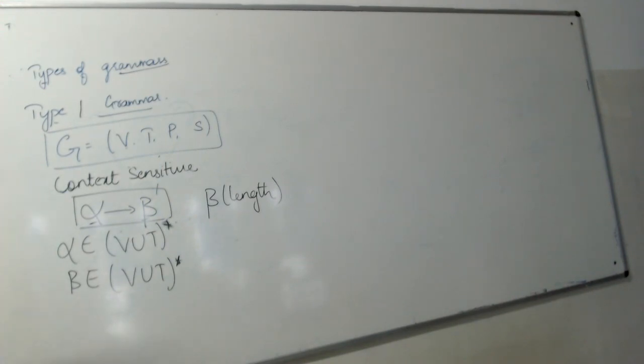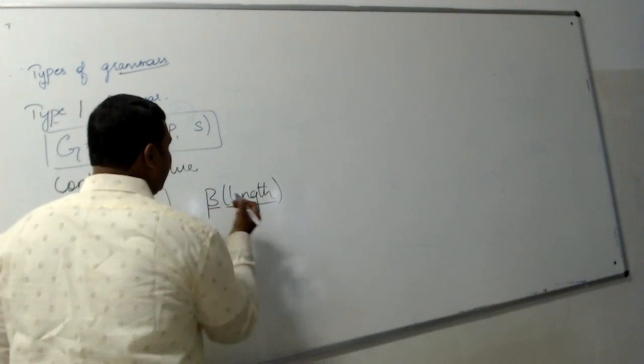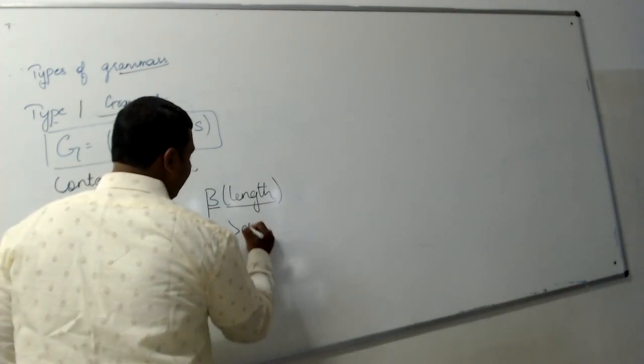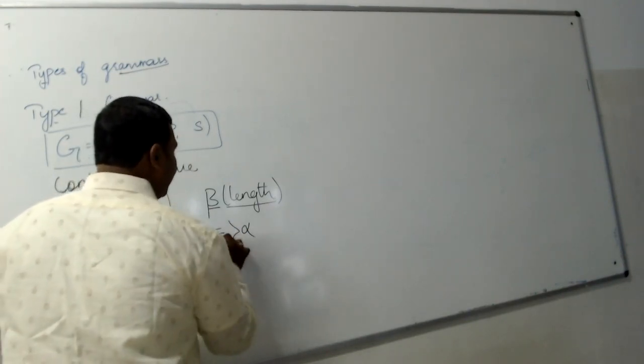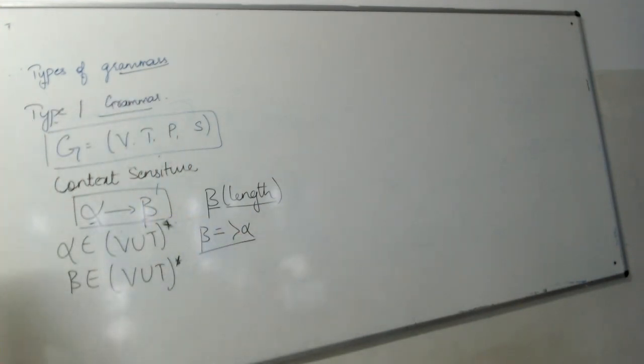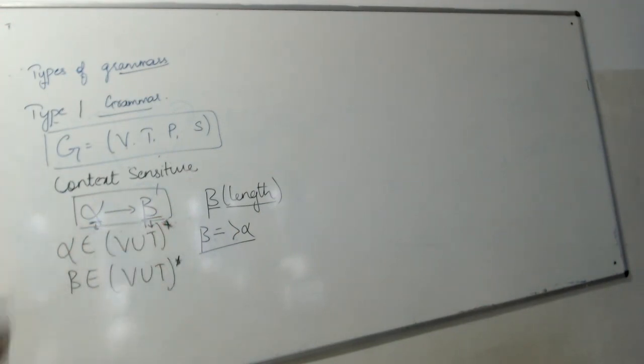The constraint over the length of beta is that the length of beta should be equal to or greater than the length of alpha. So the length of alpha should be less than or equal to the length of beta. That is the only constraint for type 1 grammar. Clear with this? This type 1 grammar is used in the applications of linear bounded automata, which are constructed to